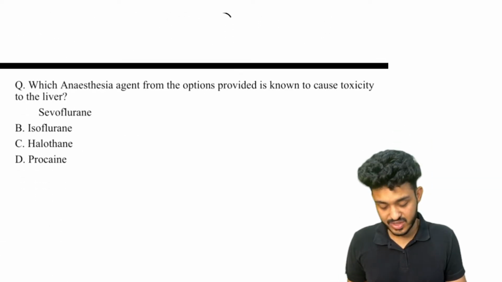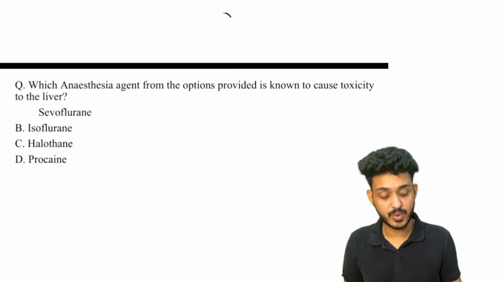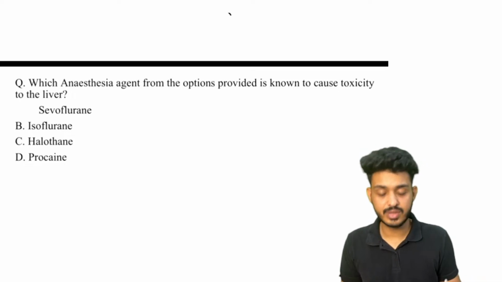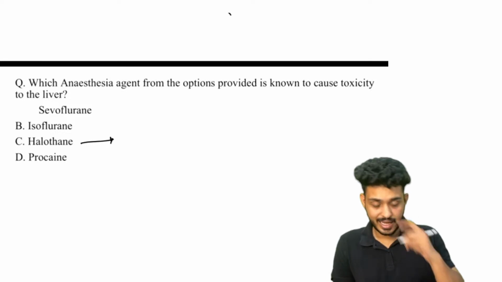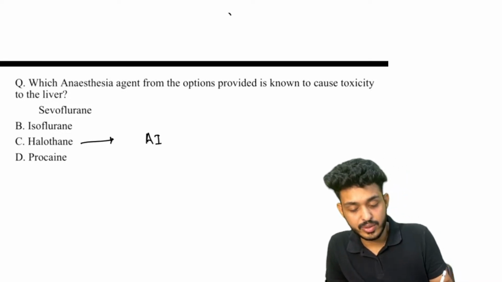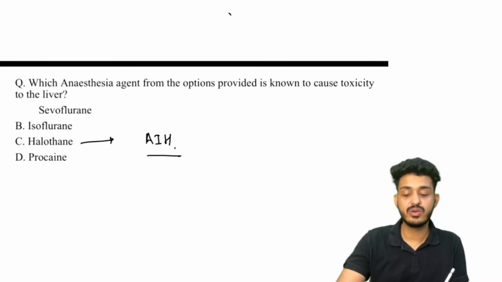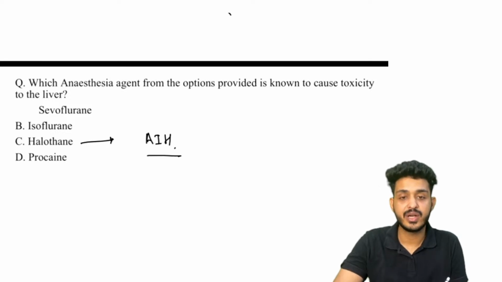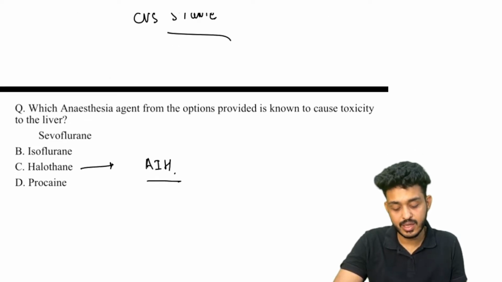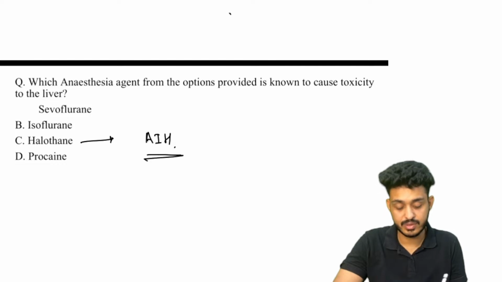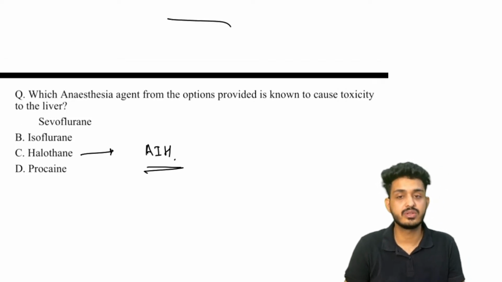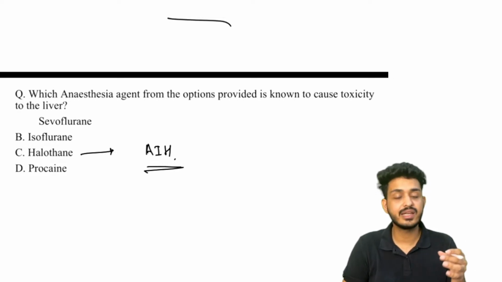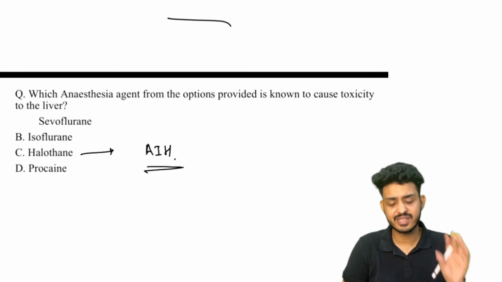Next one, which anesthesia agent from the options provided is known to cause toxicity to the liver? You already know the answer. That is your H4, halothane. Halothane will cause autoimmune hepatitis. Okay, so these are all the questions that I have gathered for you from the inhalational part. They are asking these simple questions, which one to give and which one not to give. They are repeatedly asking the same questions.